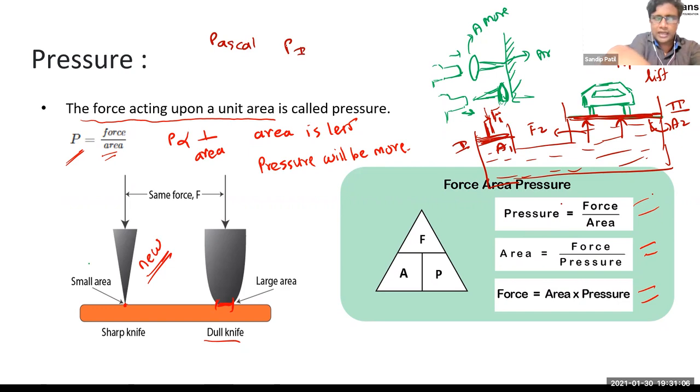So can I say P1 is equal to P2? Therefore, the formula is F1 upon A1 is equal to F2 upon A2. So if you apply a smaller force on the smaller area, as the area is larger in this case, it is going to raise that platform with a higher area.